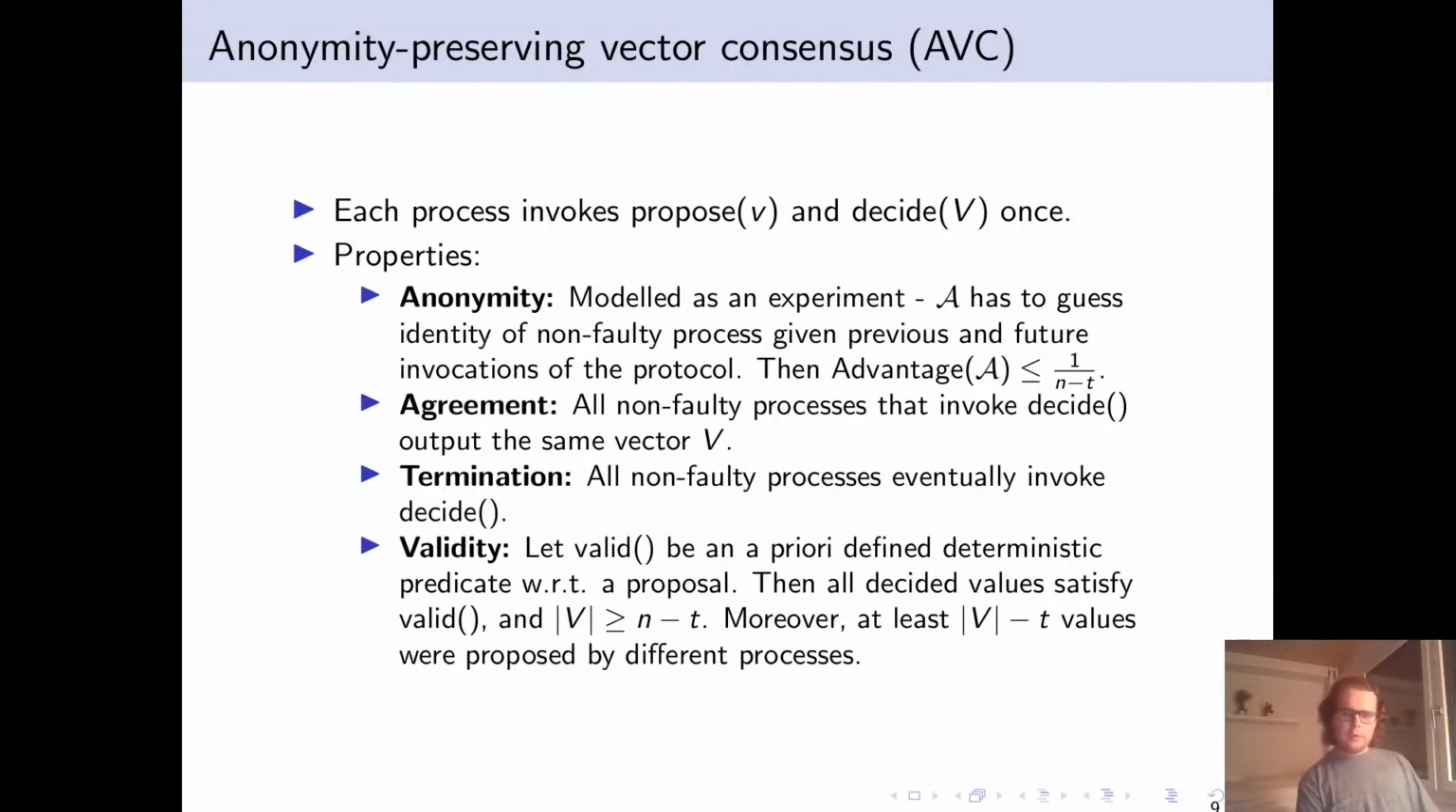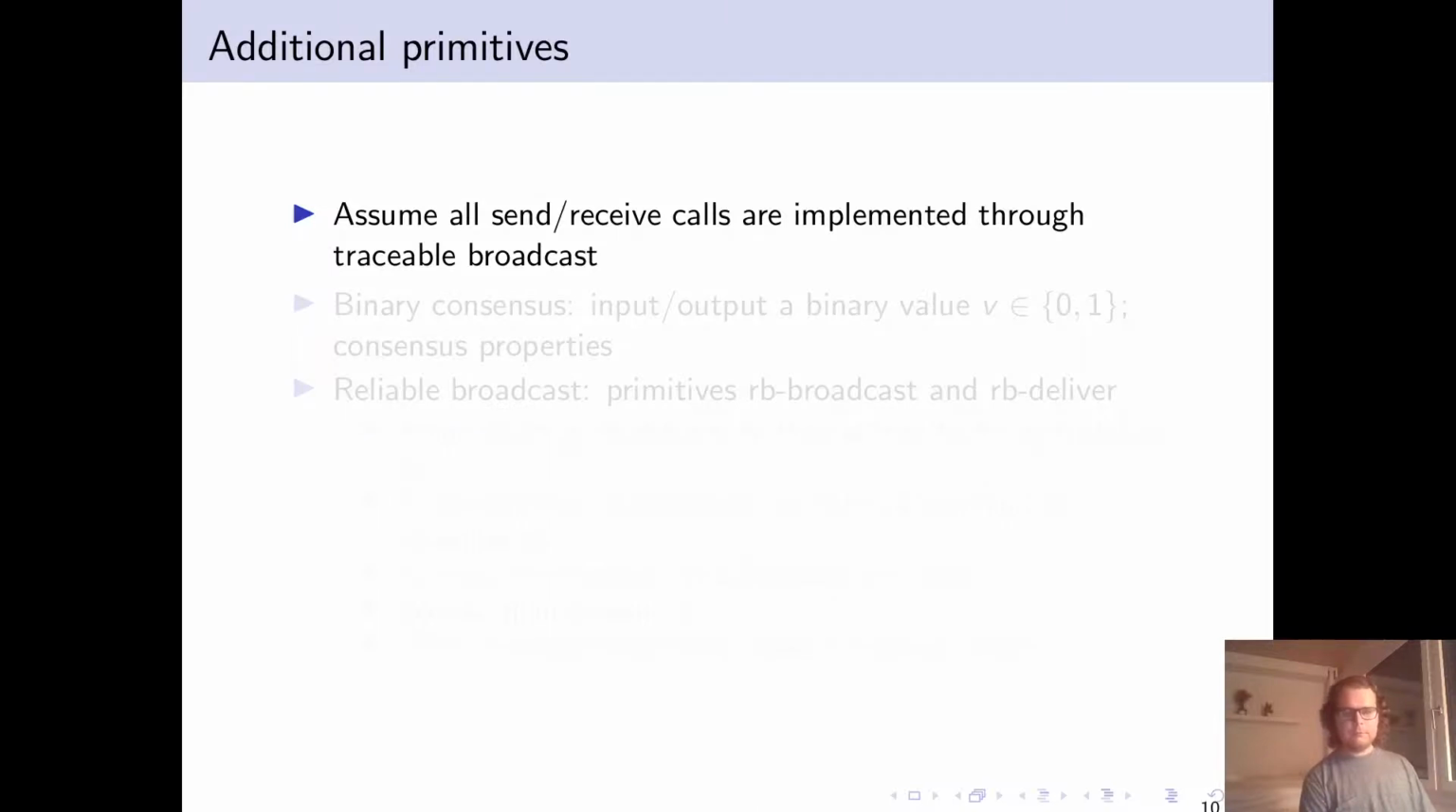So we state that firstly, all decided values must satisfy this predicate, and the size of the decided vector must be at least n minus t. It follows from our construction that at least n minus t values must have been proposed by different processes. Now the additional primitives that we introduced for the sake of explaining our algorithm. We assume that all send and receive calls are implemented through this traceable broadcast mechanism.